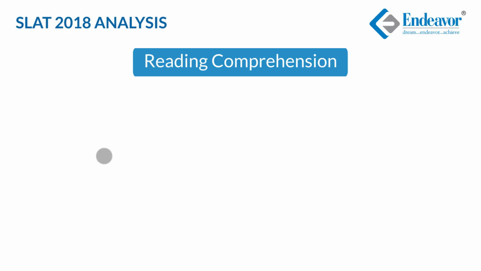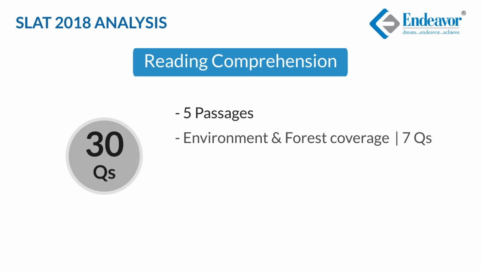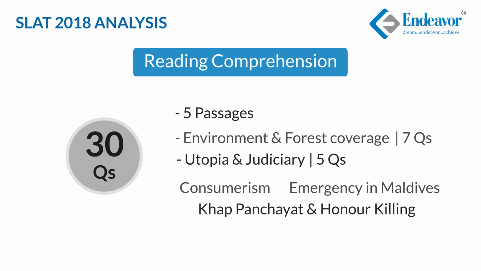Let's talk about the fourth section, which was Reading Comprehension. This section had a total of 30 questions, which were spread across 5 passages of reading comprehension. One passage on environment and forest coverage had 7 questions. The other passage on utopia and judiciary had 5 questions. Apart from these, there were passages based on consumerism, emergency situation in Maldives, and the last one on Khap Panchayat and honor killing. The passage based on utopia can be termed as the difficult one.